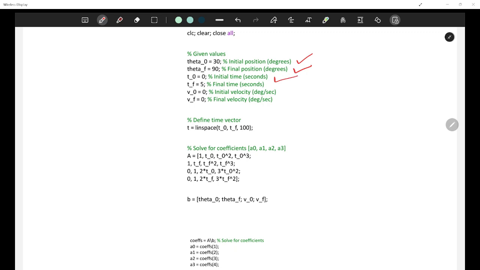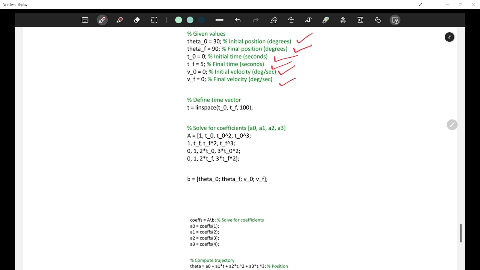Initial time is 0, final time is 5 seconds. Initial velocity is 0, final velocity is 0. These are the things that we have defined. Now, we define the time vector. The time vector is basically a linear placement of the vector of the time.